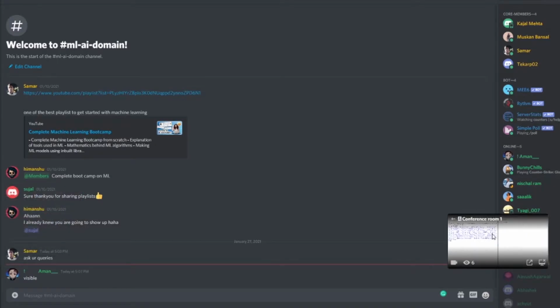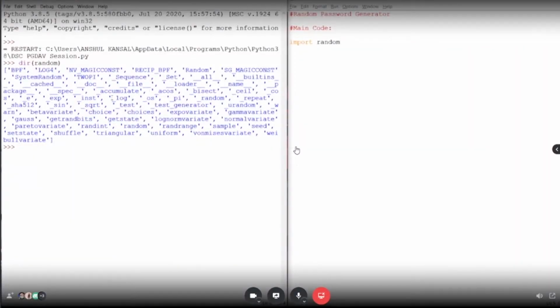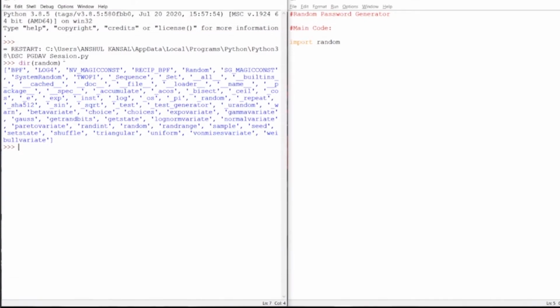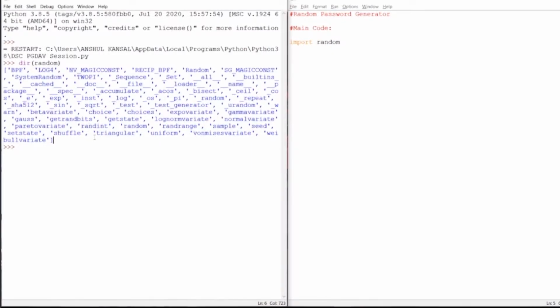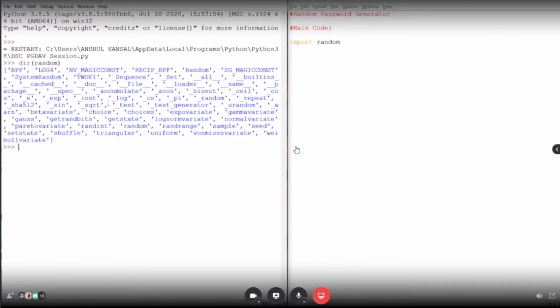So firstly, I have imported the random module, and on the left-hand side of my screen, I'll show you what the random module is and what it's going to do. The random module contains these functions. The main functions that we are going to use in our program are, firstly, shuffle, to shuffle the password that we are going to make; randint, which is used to create random integers; and then choice, to make choices.